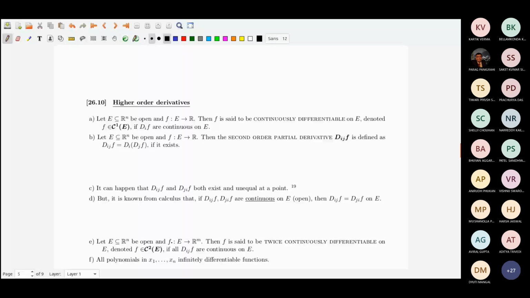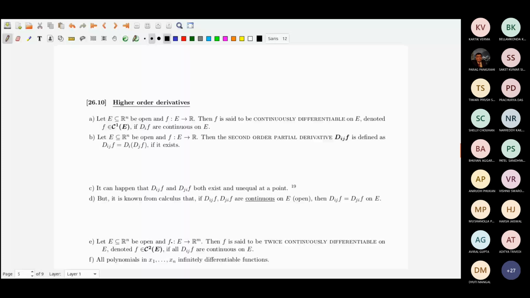Then you can try to imagine things. So if the partial derivatives are continuous over this whole region, because each partial derivative will be again a function, then the function is said to be continuously differentiable. That is all. Partial derivatives are continuous, function is said to be continuously differentiable.